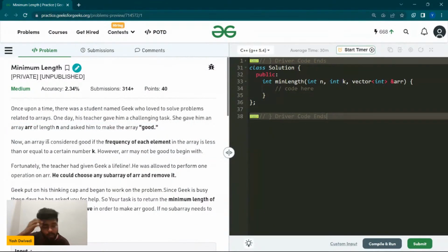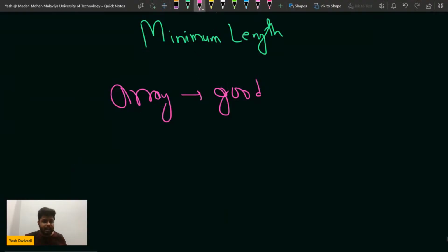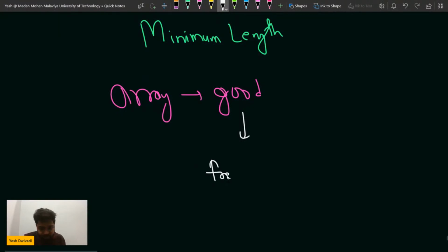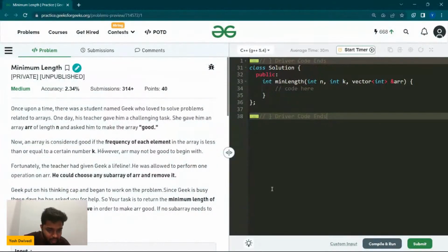Then the problem also says that an array is considered good if the frequency of each element is less than or equal to a certain number k. So an array is a good array if the frequency of each element is less than k. That is what they are saying. Then after that, however, the array may not be good to begin with. So initially the array might not be good.